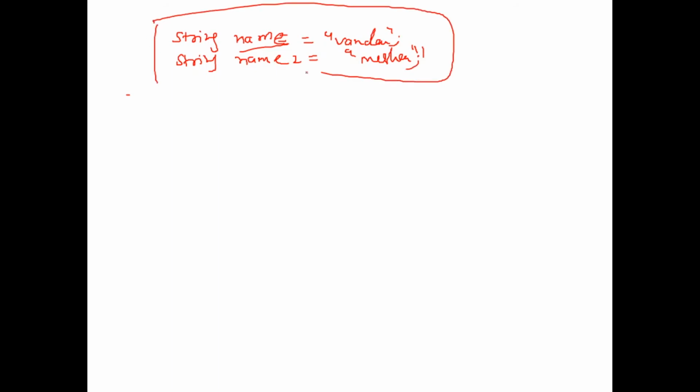Now same thing for string array also. Suppose we have a class of students, and we have to store names for 100 students. So do I write this 100 times, name3, name4, name5, name6?